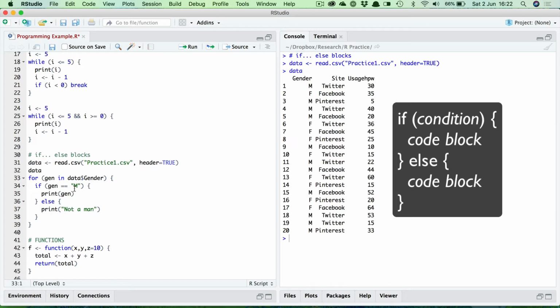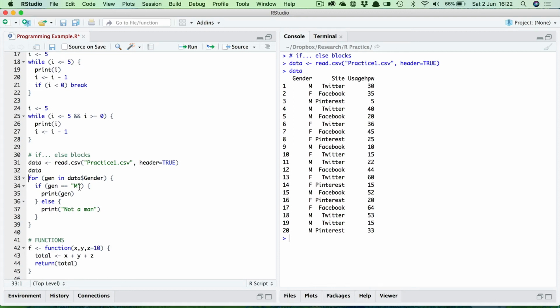And if that's all you wanted to do, check if it's true and print this, then you don't do anything else. But if you then also want to do something if it's false, then you use the word else. And then again in the second set of curly braces, the code to run if this is false.